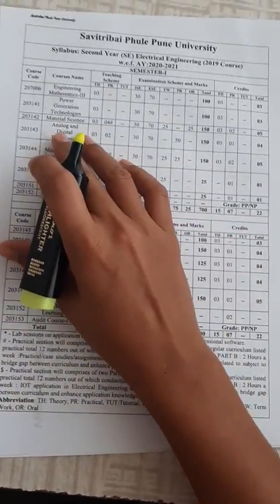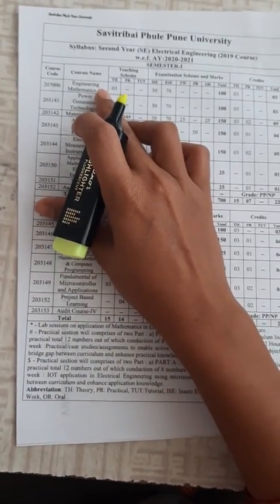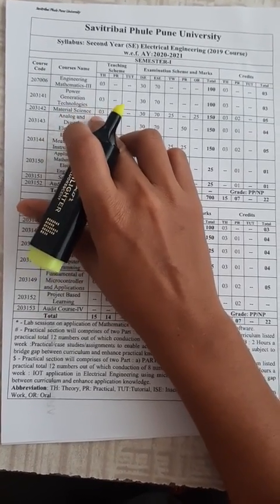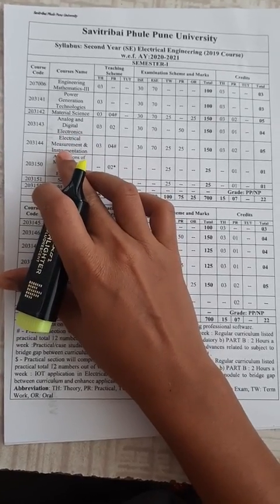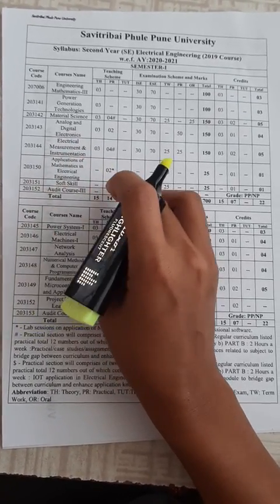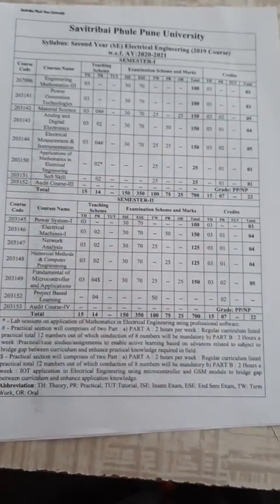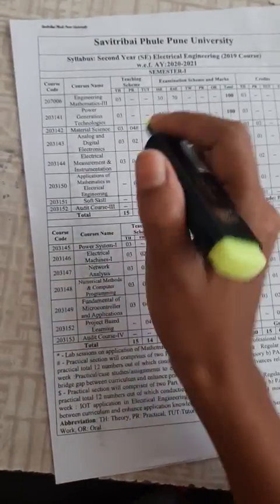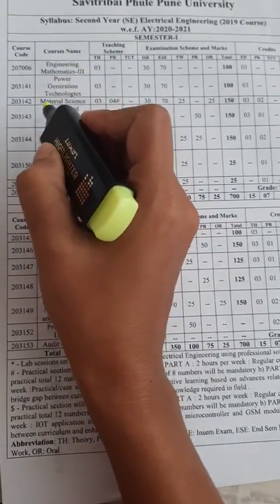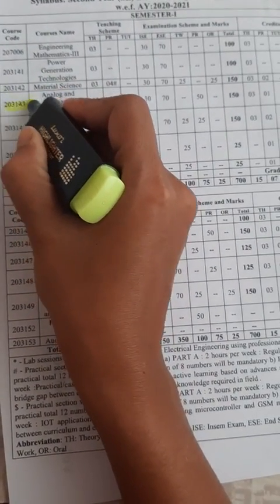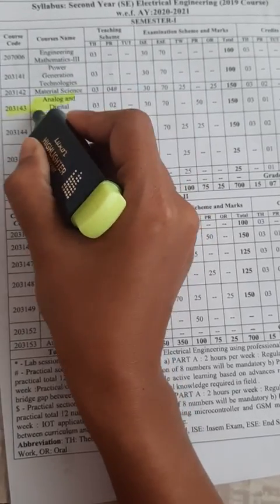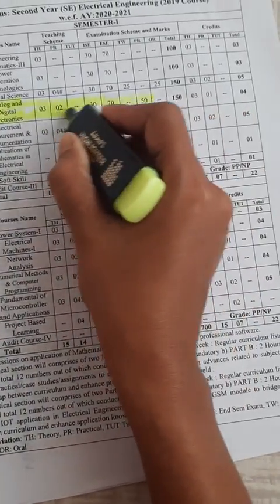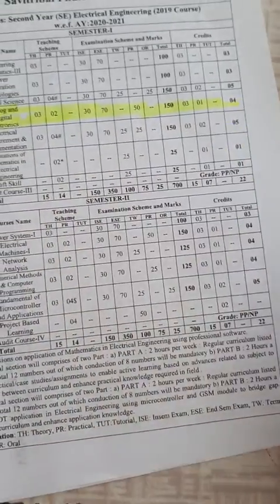Out of the 5 subjects, your first subject is engineering mathematics 3, second is power generation technology, third is material science, fourth is analog and digital electronics, fifth one is electrical measurement and instrumentation, and next is application of mathematics and soft skill. Out of these subjects, I am going to teach you analog and digital electronics, that is ADE.